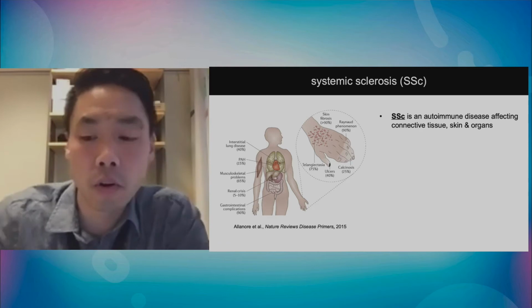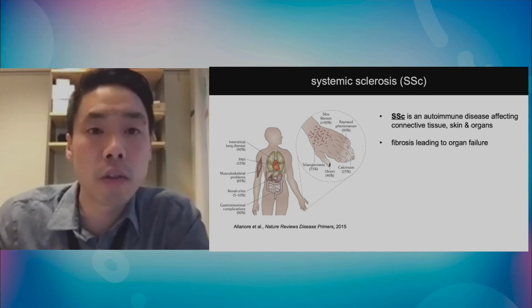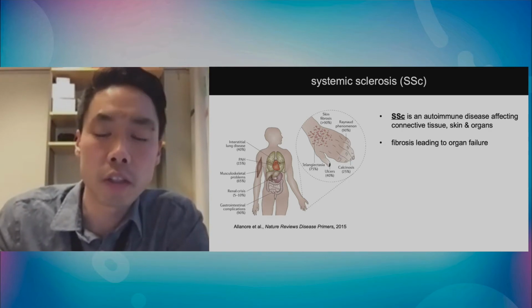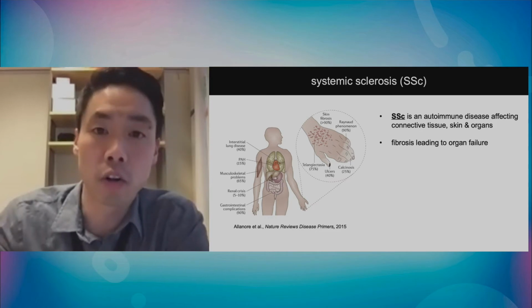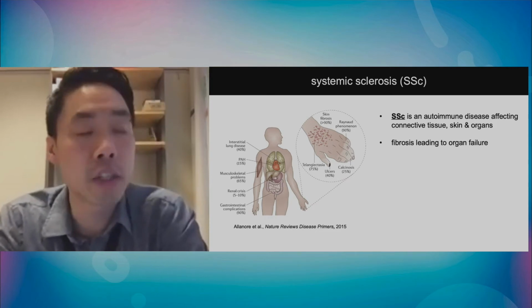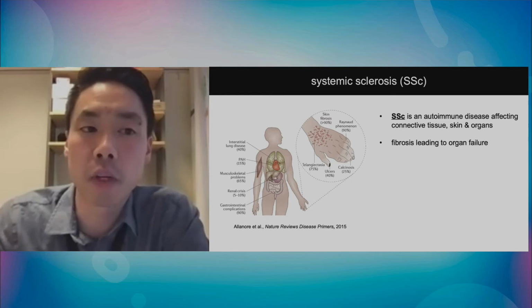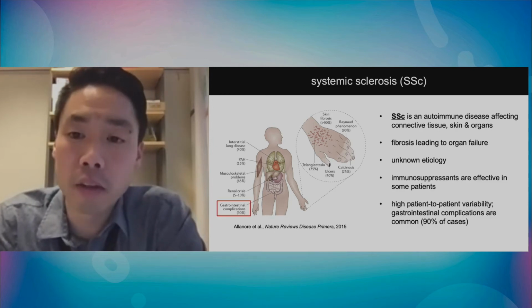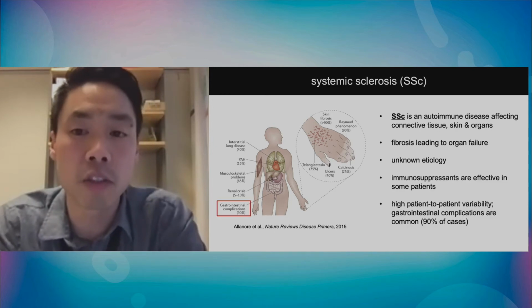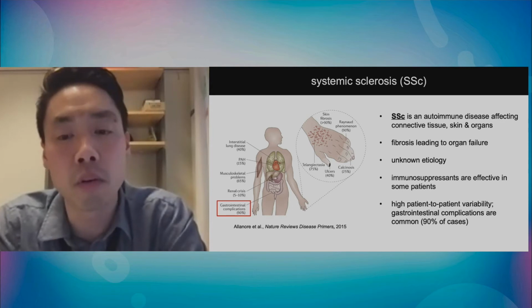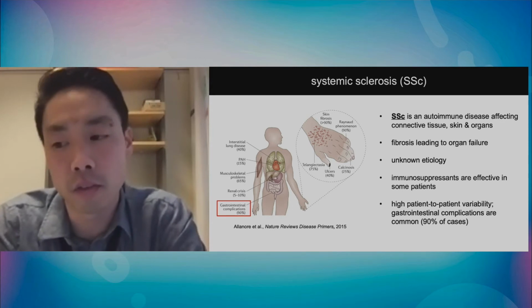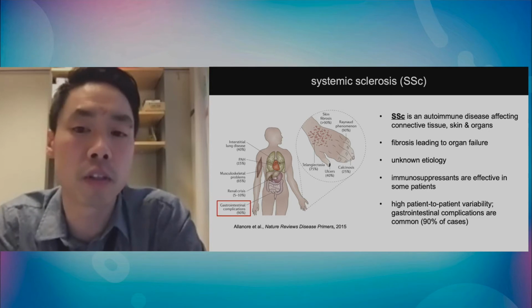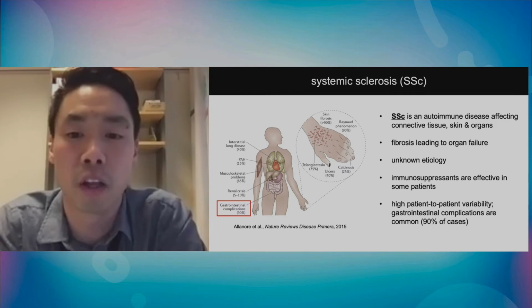Great. Okay, so the disease that I'm working on is actually called systemic sclerosis. And these patients are quite interesting to us because they're autoimmune in nature. The disease primarily affects connective tissue, the skin, and the organs. And this is important because the main damaging feature is fibrosis in these patients, because of chronic inflammation, leads eventually to organ failure.